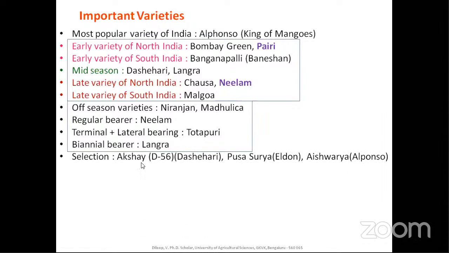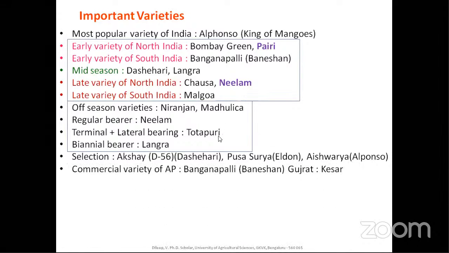And moving further, selections: Akshay is from the Sheriff, also called Sheriff 56. Earlier, the accession number was Sheriff 56, and it was selected from the Sheriff. Pusa Surya is selected from Eldon, and Aishwarya is a selection from Alfonso, which was released by my HOD in the present university. And this is also a selection from Alfonso, which is relatively free of spongy tissue.